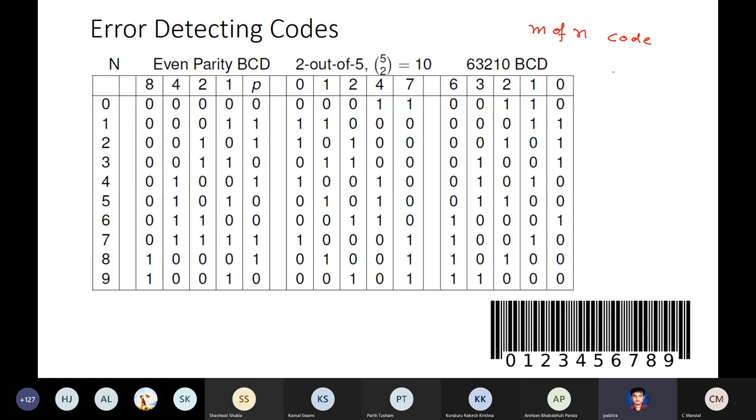This was actually first suggested by Donald Knuth, a very famous computer scientist. I guess all of you have heard the name Donald Knuth. These are actually called constant weight codes.